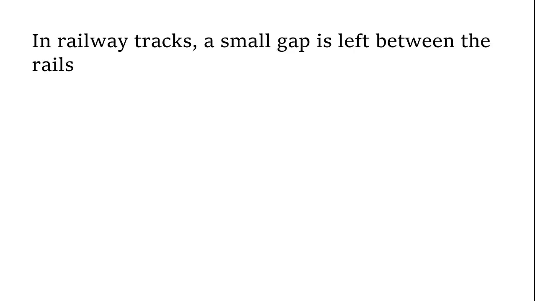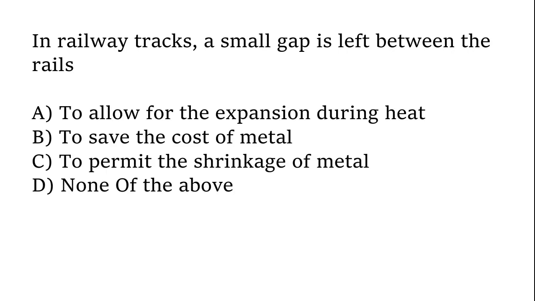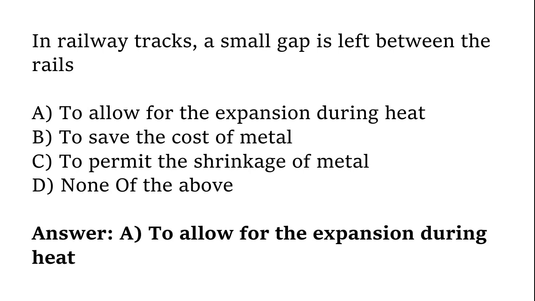In railway tracks, a small gap is left between the rails: to allow for expansion during heat, to save the cost of metal, to permit the shrinkage of metal, none of the above. The correct answer is option A, to allow for the expansion during heat.